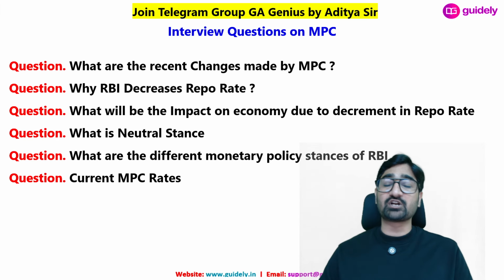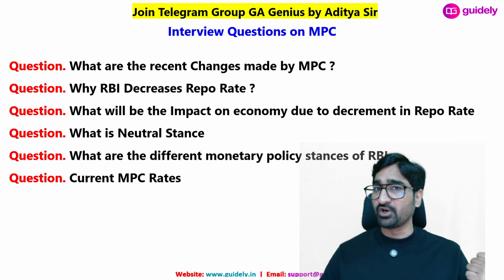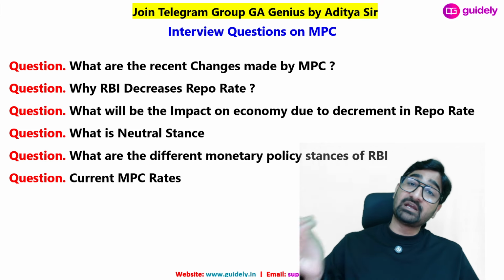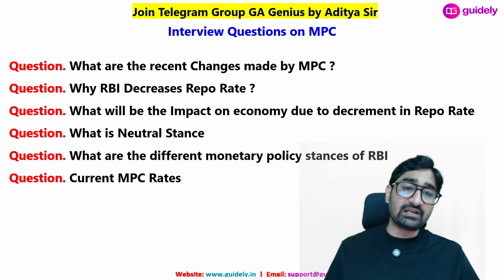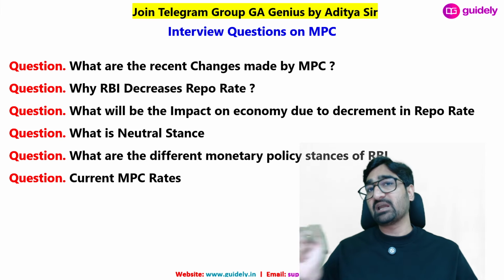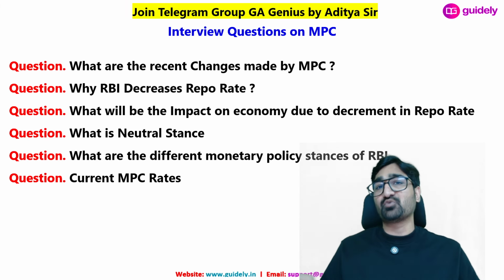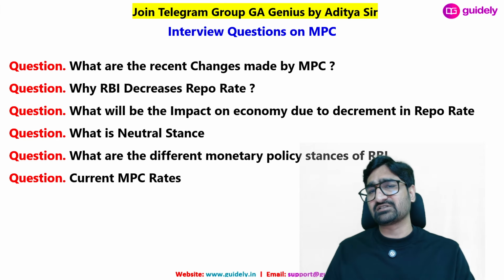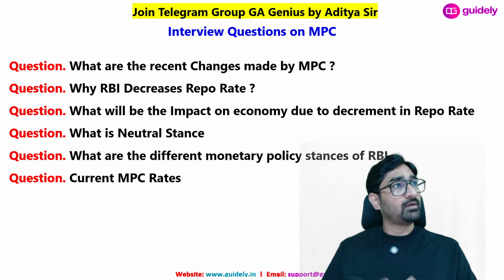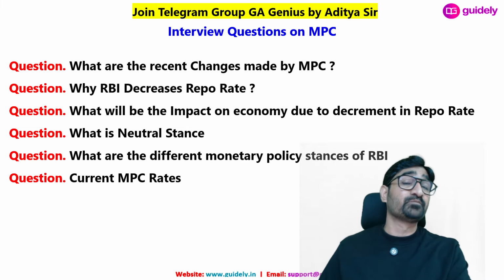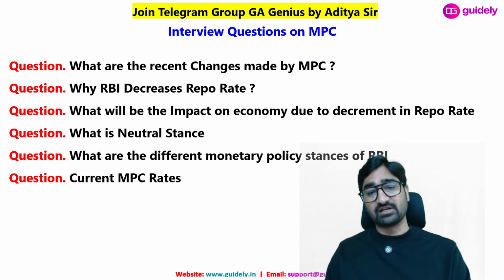So question number 1 is, what are the recent changes made by MPC, Monetary Policy Committee? Second, why does RBI decrease the repo rate? Third, what will be the impact on the economy because RBI decreases the repo rate? Fourth, what is the meaning of neutral stance which is defined in the MPC, and what are the different types of stance? And in the last, what are the current rates of MPC? They can ask you directly what is CRR at present, what is SLR at present. Along with that, basic definitions, definitely they can ask you what is CRR, what is SLR. So let's cover these quickly within the session.